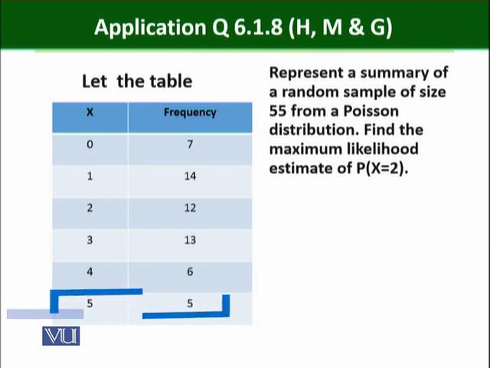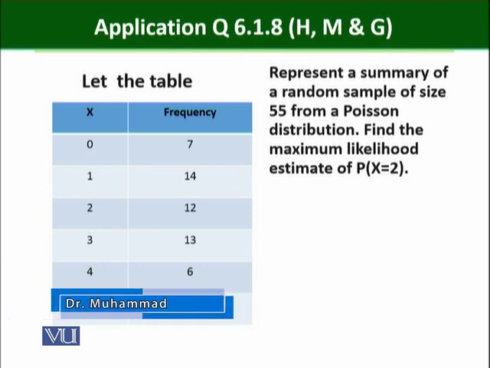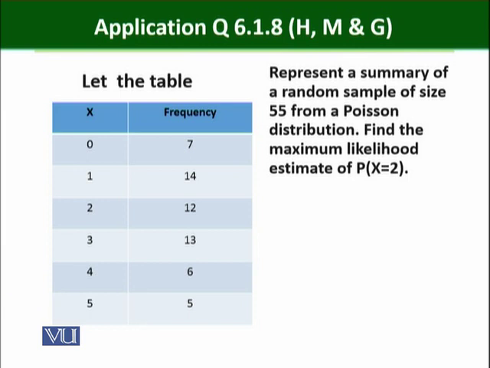It represents a summary of a random sample of 55 from a Poisson distribution. This table basically represents a summary of a certain experiment of 55 observations from a Poisson distribution. Find the maximum likelihood estimate of probability x is equal to 2. So in this case, how do we proceed?